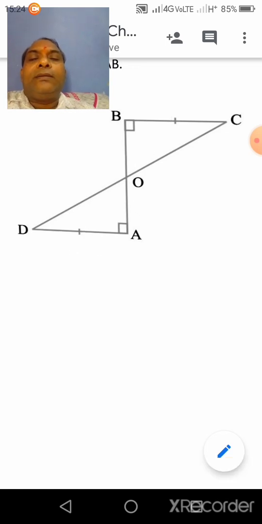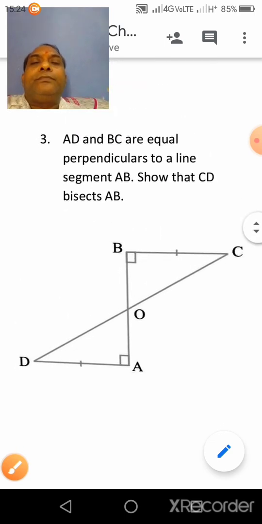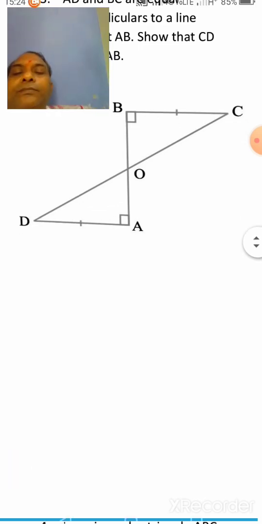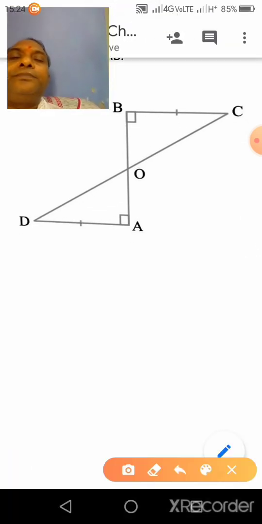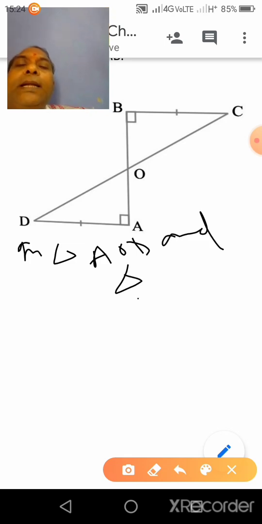Clear? Now see here, in triangle AOD and triangle BOC. Clear?